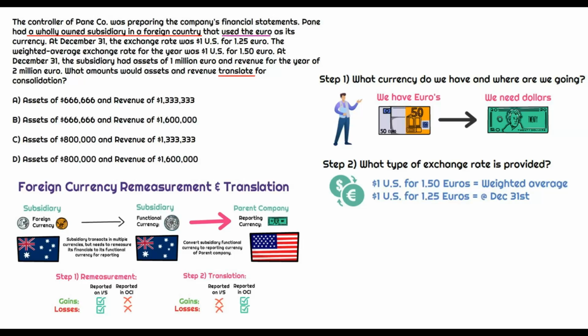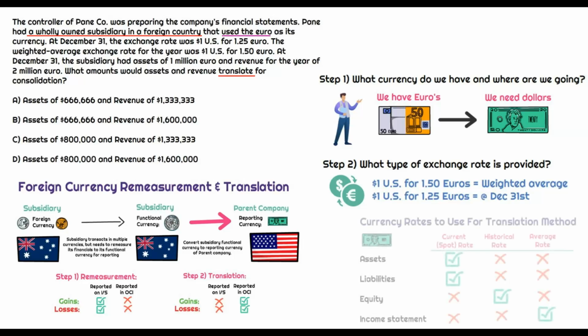That's known as an indirect exchange rate. And they give us the exchange rate for weighted average, which means throughout the year, as well as the spot rate at December 31st, right? And that's going to be very important because we'll use different rates for different types of financial statement accounts.